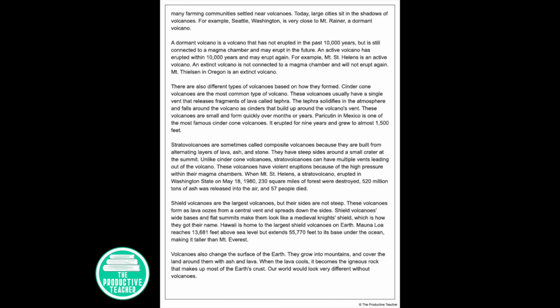Volcanoes also change the surface of the Earth. They grow into mountains and cover the land around them with ash and lava. When the lava cools, it becomes the igneous rock that makes up most of the Earth's crust. Our world would look very different without volcanoes.